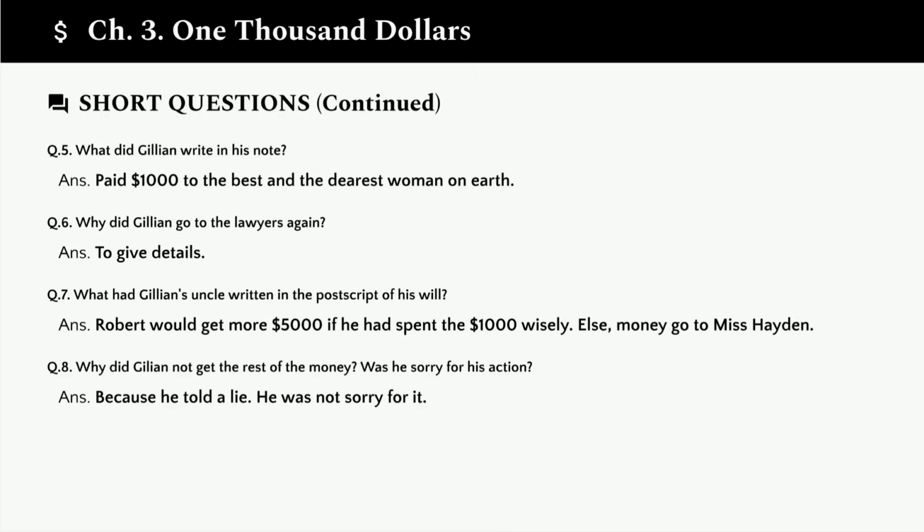Question 7. What had Gillian's uncle written in the postscript of his will? Robert would get more $5,000 if he had spent the $1,000 wisely. Otherwise, the money would go to Miss Hayden. This was the real test.